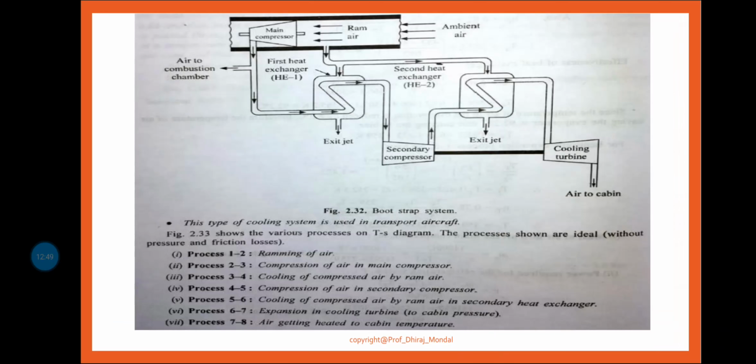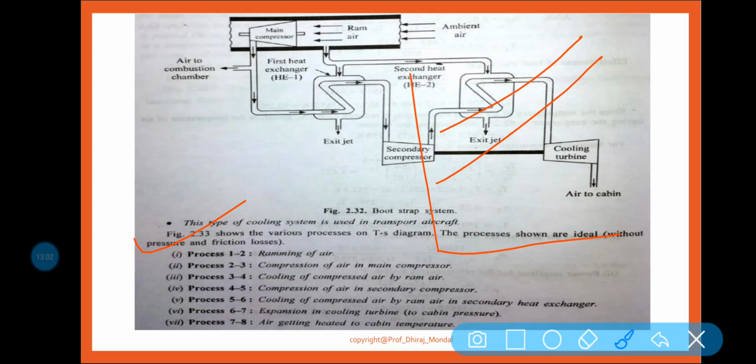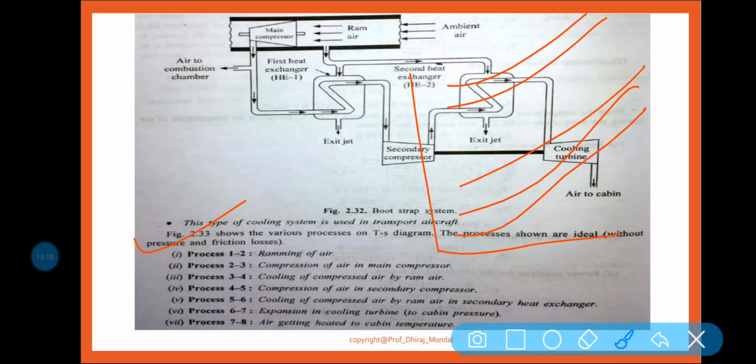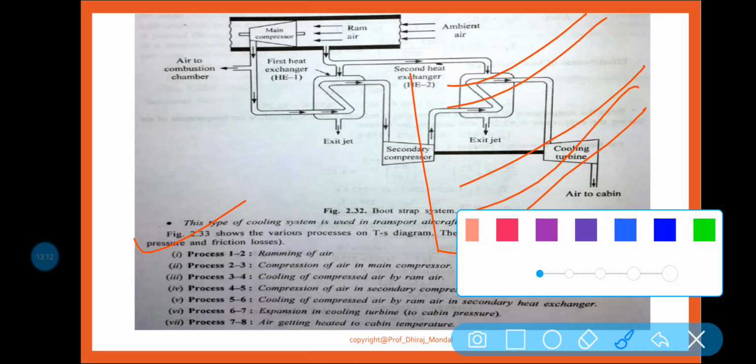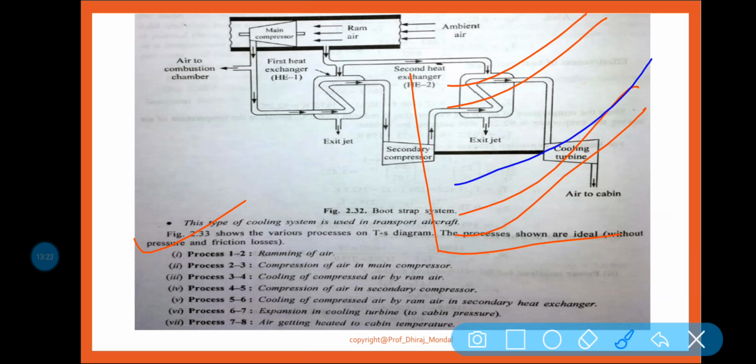So if I want to mention all the processes here, process 1 to 2 is your ramming of air.